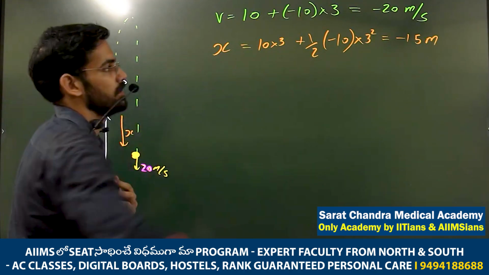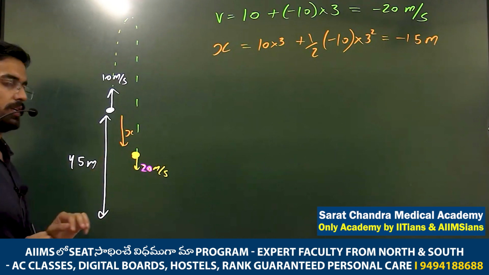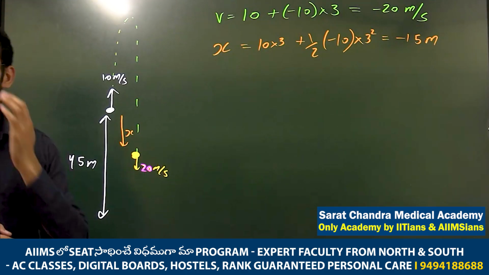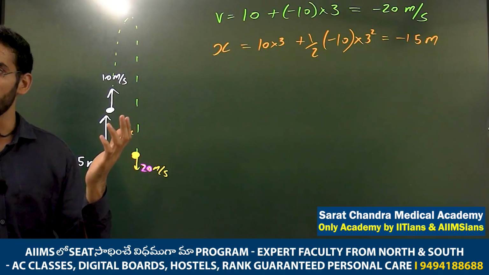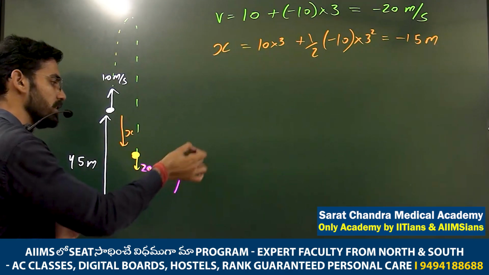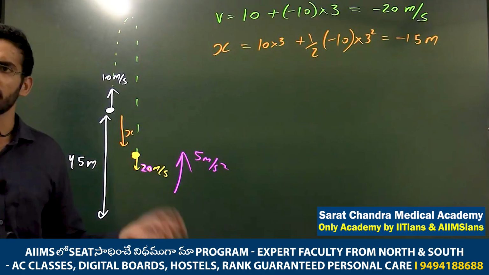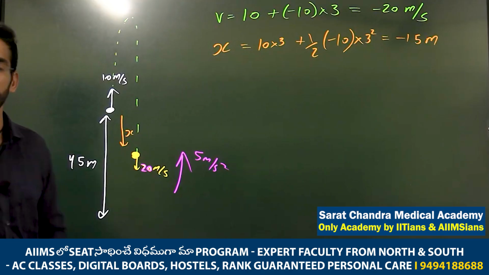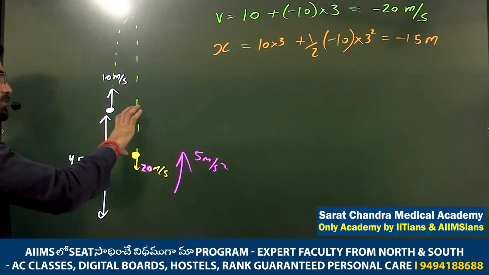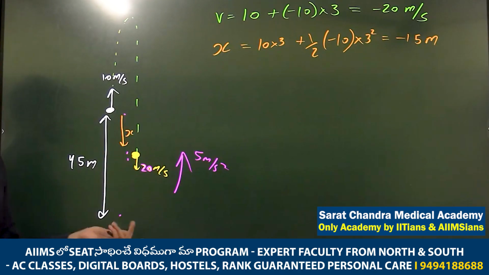So x came how much? Minus 15 meter. So minus 15 means here. After coming here, he is opening the parachute, and the deceleration is how much? Minus 5. Means as soon as he opened the parachute, gravity was downward, right? But when he opened the parachute, the overall upward acceleration became 5 meters per second square, and he landed on the ground with a certain velocity, doesn't matter. He's just asking where he opened the parachute, right? So he opened here. From here, how much did we find x? 15. So this is how much? 45 minus 15, 30. That's your answer.